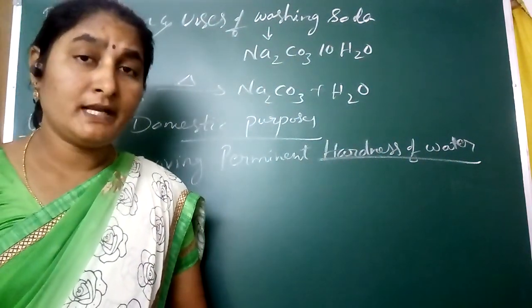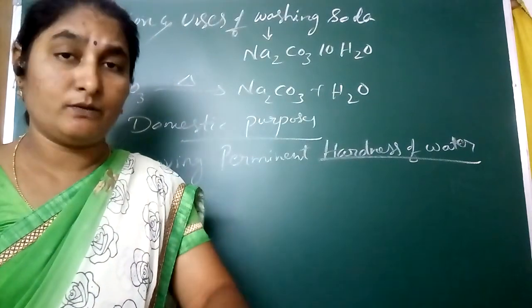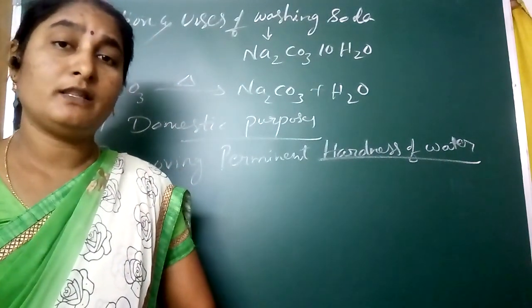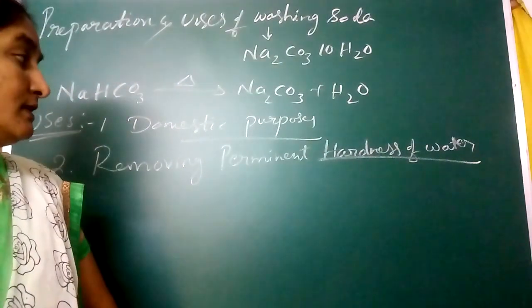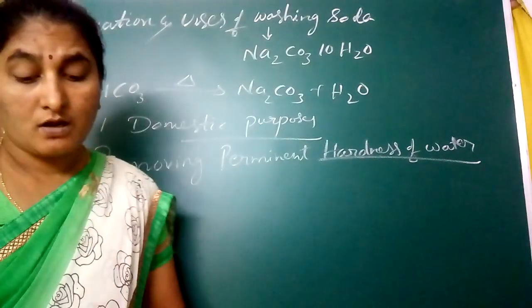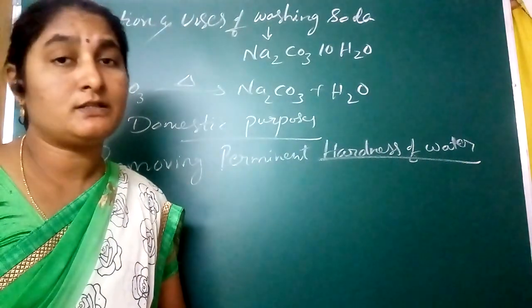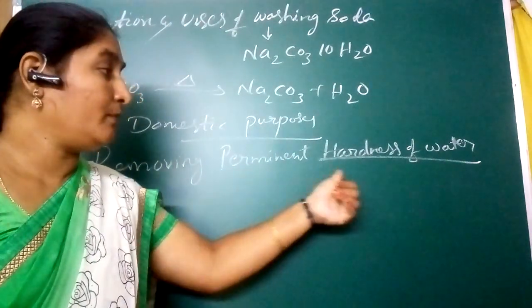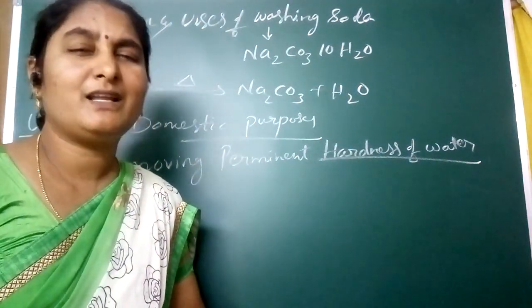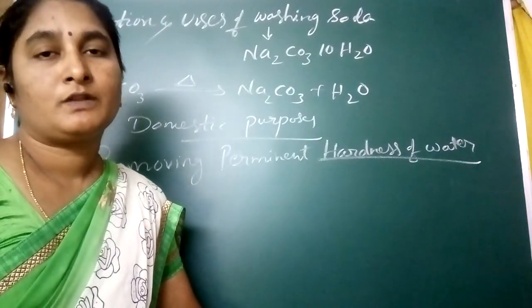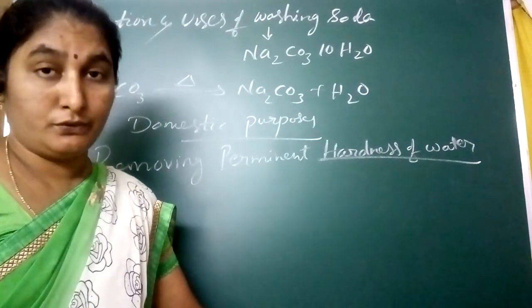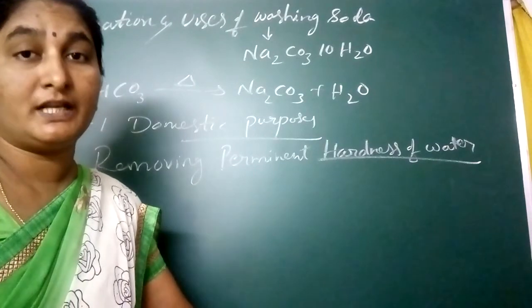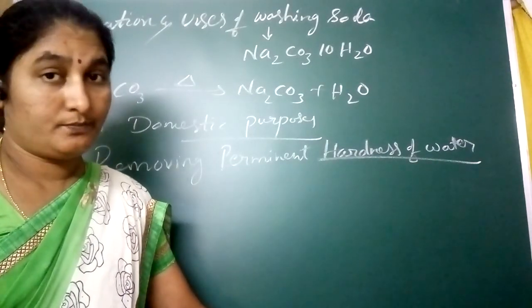If carbonates or bicarbonates are present in water, then it is called hard water. Permanent hardness of water means carbonates or bicarbonates are also present in that water. These waters are not useful. That water is unable to be used for drinking or for other uses.